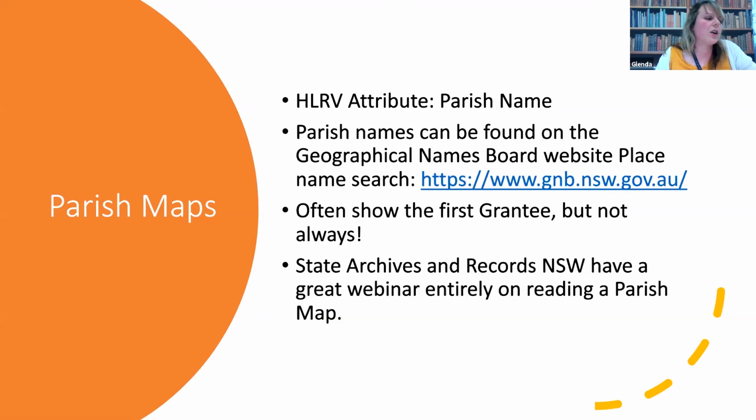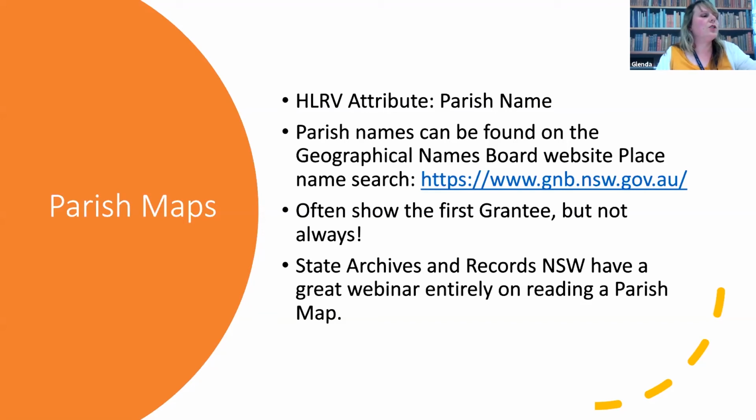When you are looking for early landowners and where the land is situated, parish maps are a great resource as they often show the grantee of the land, not the subsequent or current owners. At their simplest, you can just scan the map and see the original grantees marked on the portions, and that may be all that you need to know or are interested in. They do, however, also act as a visual index for further records that we'll be discussing in later webinars, such as primary applications and volume and folios.